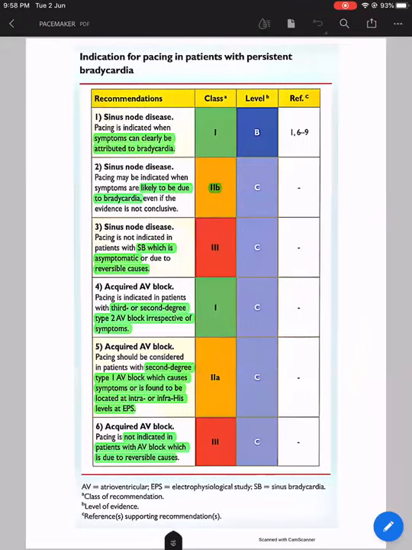So going separately into the indications for pacing in each condition. First will be the indications for pacing in patients with persistent.